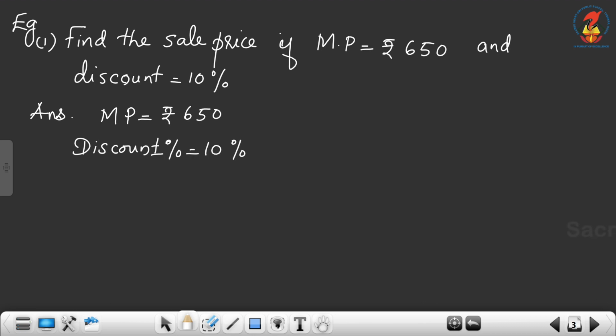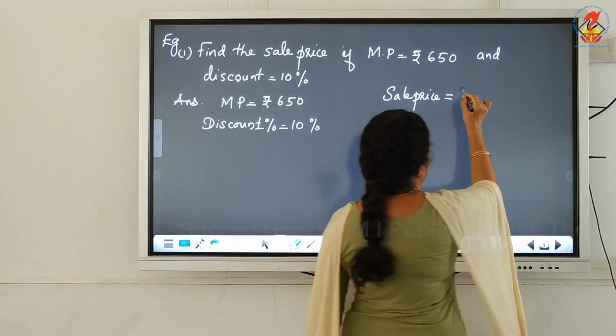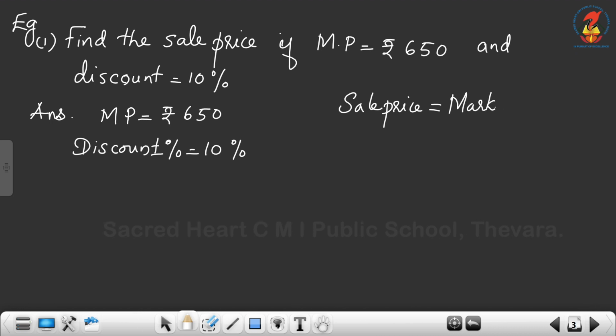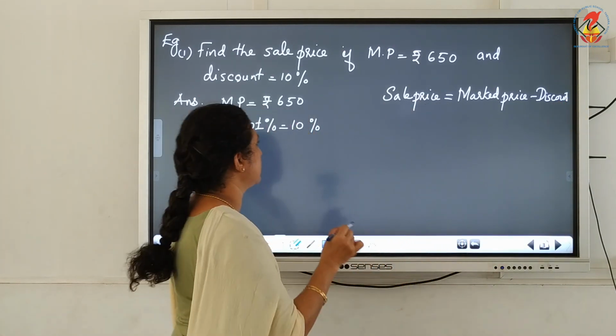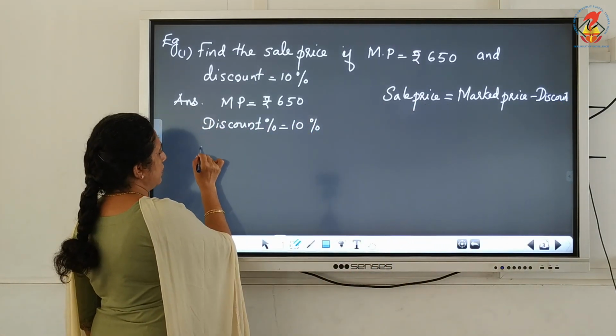Now you have to find out the sale price. So sale price will be equal to marked price minus discount. So you have to find out the discount. Here it is given in terms of a percentage. Discount is given in terms of a percentage. So what is that amount you have to find out?